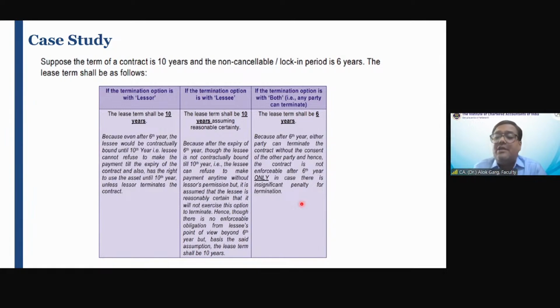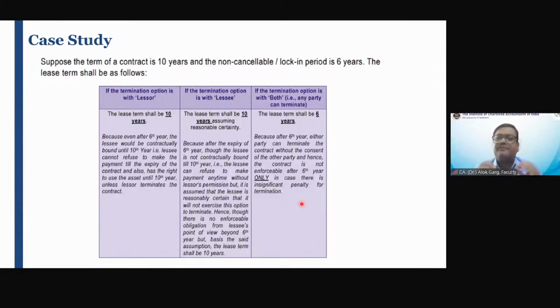Then we discussed the meaning of identified asset, where the asset has to be explicitly or implicitly mentioned in the contract, and the lessor does not have a substantive right to replace the asset. Number two, the right to control the use of the identified asset is with the lessee, meaning substantially all the benefits from use of the asset go to the lessee, and it is the lessee who directs how and for what purpose the asset is going to be used.